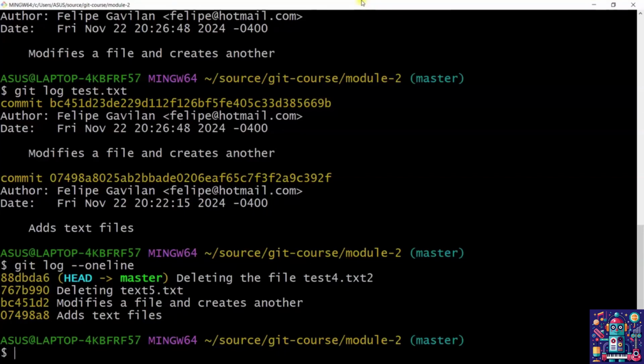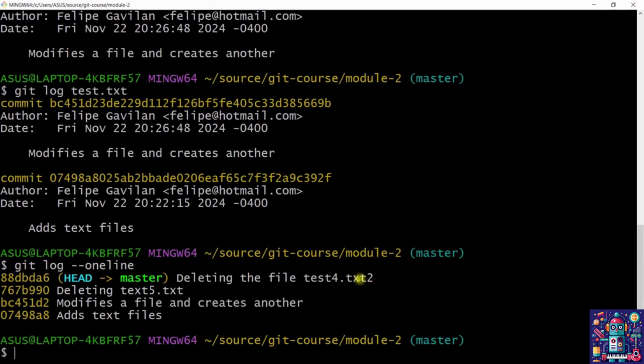Commits are not written in stone. Sometimes we can see that we have made a mistake in a commit and we want to fix it. A way of doing this is by doing an amend. This allows us to modify the commit or just the commit message. For example, as we can clearly see, we have an error here, and I want to modify this commit message.